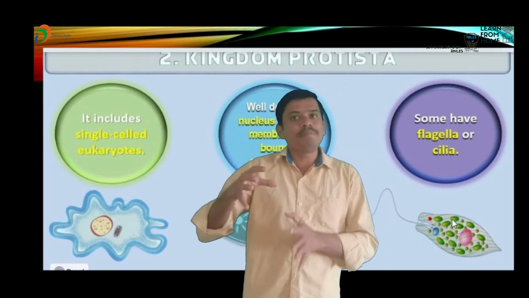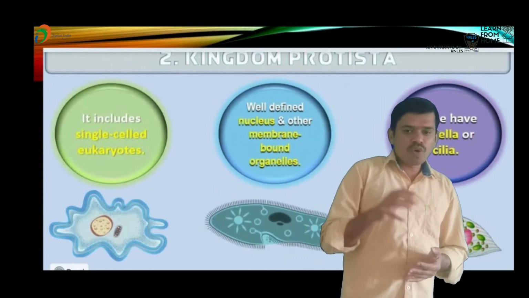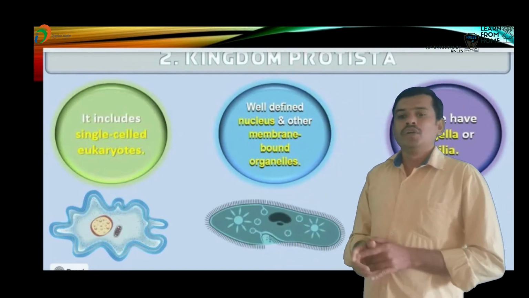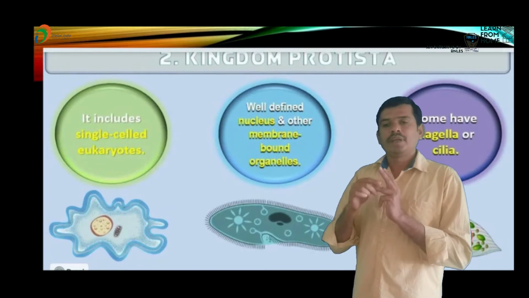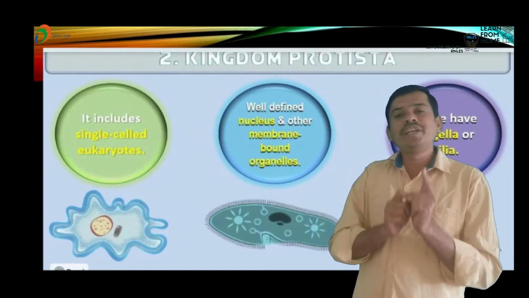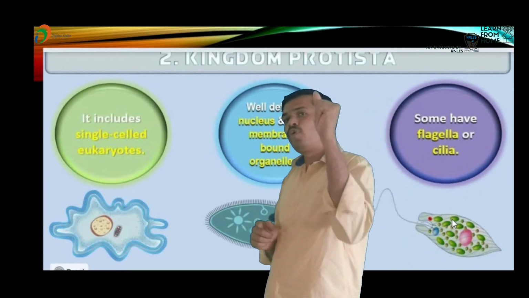Which types of organisms are included under the Protista? Diatoms, chrysophytes, dinoflagellates, euglenoids, slime molds and protozoans.